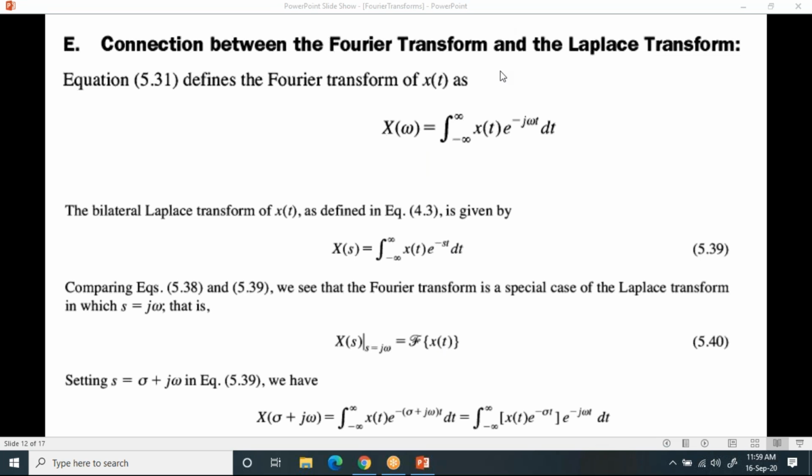Please try to understand. Observe these two equations, equation 1 and 2, and tell me. Please see equations 1 and 2 and post in the chat box what difference you observed.